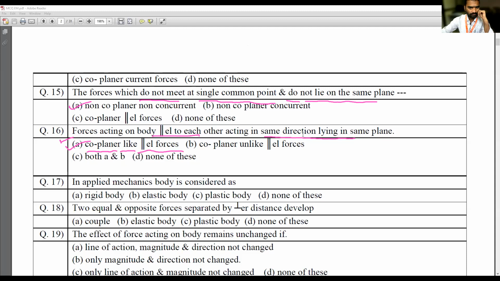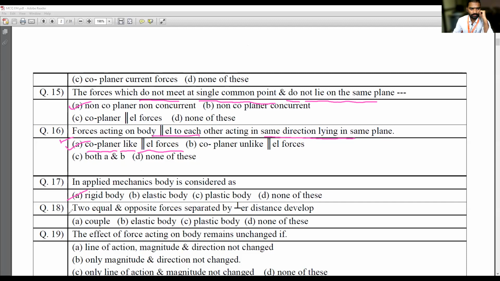In applied mechanics, the body is considered as a rigid body. Yes, in applied mechanics, the body is considered a rigid body. Okay, that is rigid body. Yes, good. Next, roll number 20.